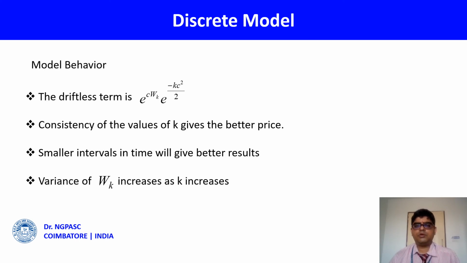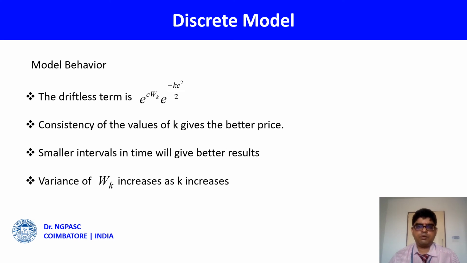So what about this model? This is the discrete model. How does it behave? I already told you there is one drift term and two driftless terms. Hence they can be combined. Another most important thing is, we have taken k into delta t equal to t. For our convenience, we treated the effect of k times small intervals as equal to one large period or large interval.